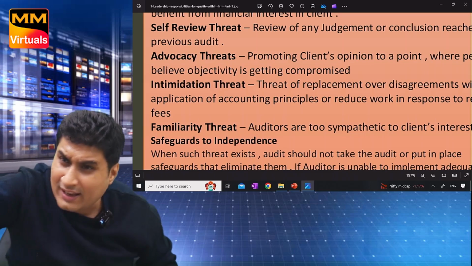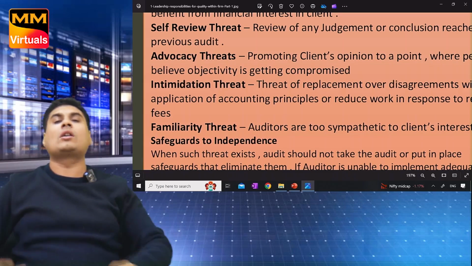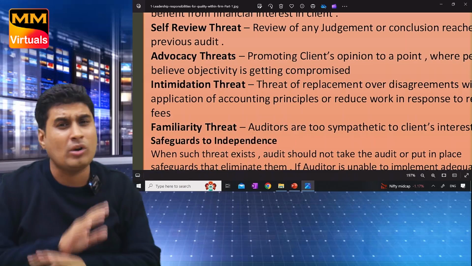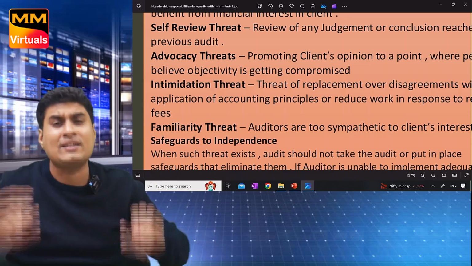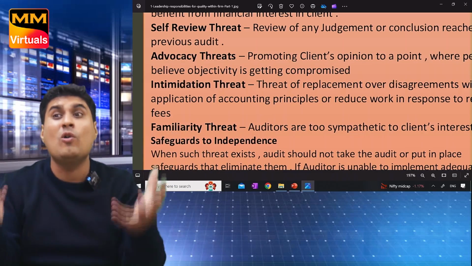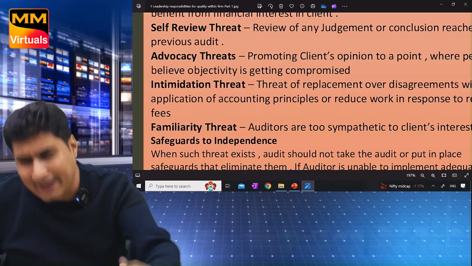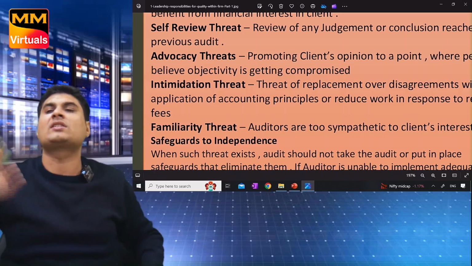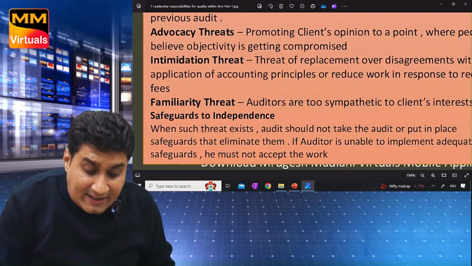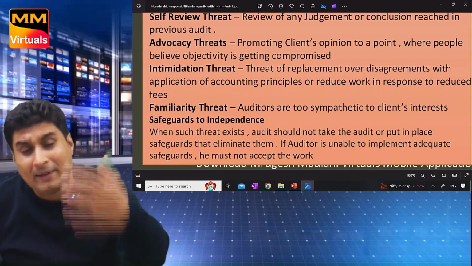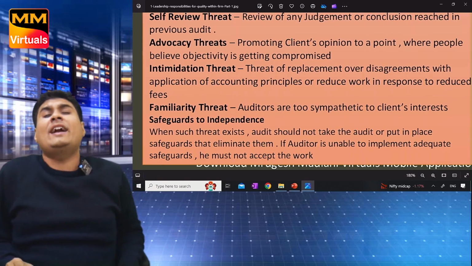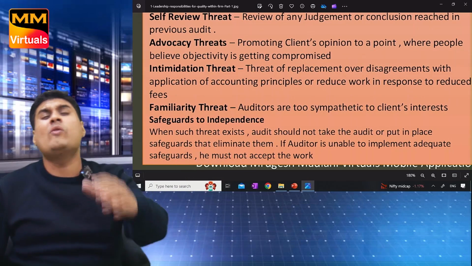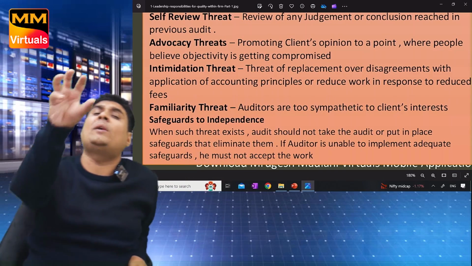He is the lawyer in the bar council. But you are telling the lawyer, no, they will win. Clearly, it seems you are sold. You are not following the fundamental principle. You are becoming an advocate of the client. You are promoting the client's opinion to an extent that integrity, objectivity, and professional skepticism are compromised. Intimidation threat. You are intimidated. What is intimidation? Threat of replacement of the auditor over disagreement with an accounting principle, or a reduction of the work.